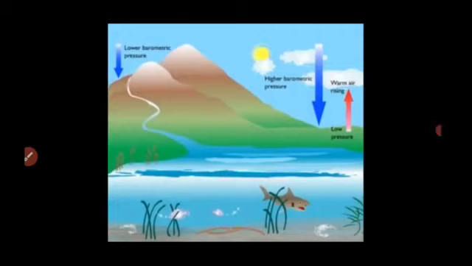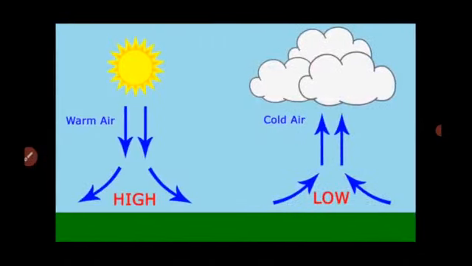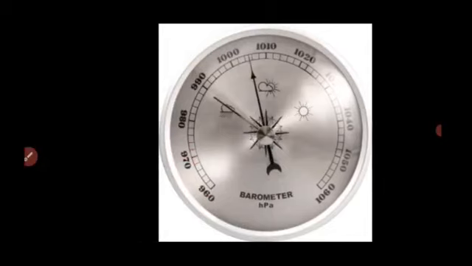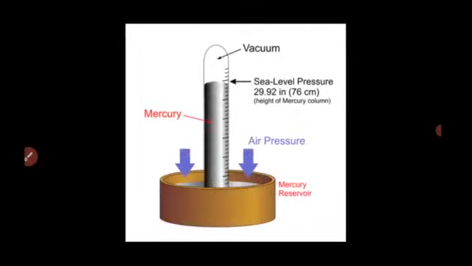Students, this atmospheric pressure can be measured using the device called a barometer. The barometer was invented by the scientist named Torricelli. As the atmospheric pressure decreases with the altitude from the surface of the earth, it can be measured by the height of the mercury column in a barometer.